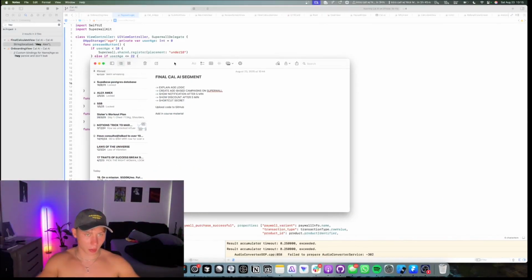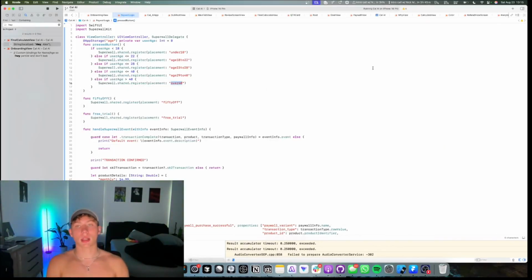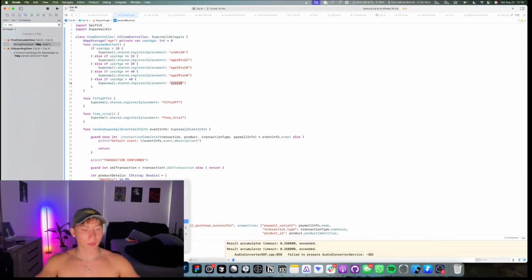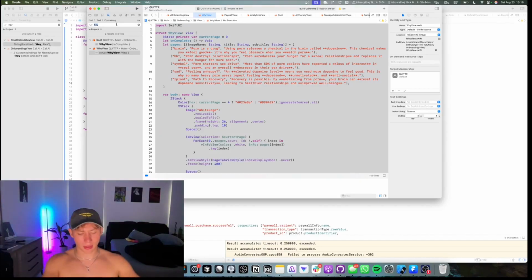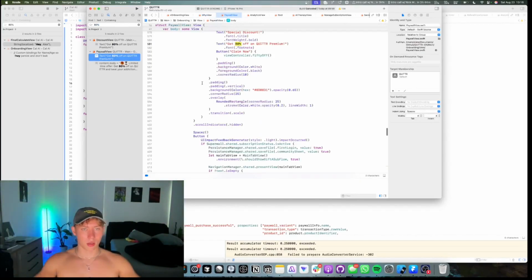We also have show notification after 5 minutes. Okay, this is a really fun one, and I love doing this. Anytime someone reaches the paywall and they don't convert, and of course, the majority will not convert, we'll just ping them with a notification saying, hey, Alex, or whatever name they use during onboarding, you made it so far, you're about to invest in yourself, you're about to invest in your new life. Here's 80% off, just in case you are on the edge of buying and you were uncertain, such change your mind last second.